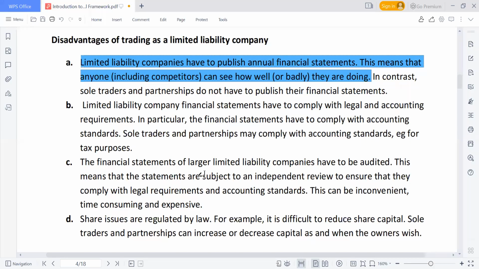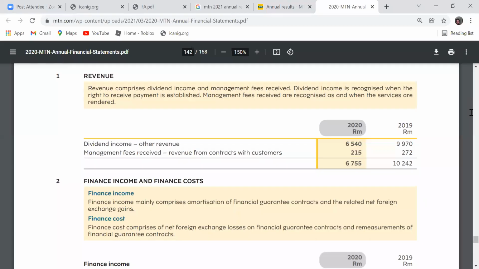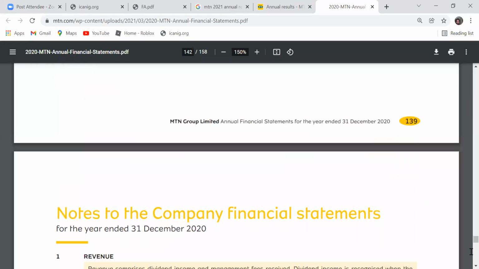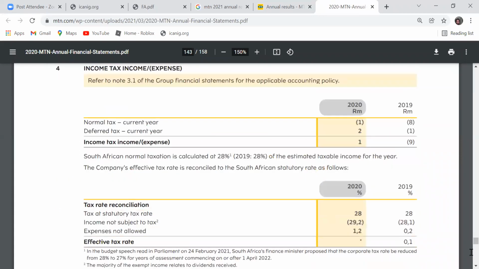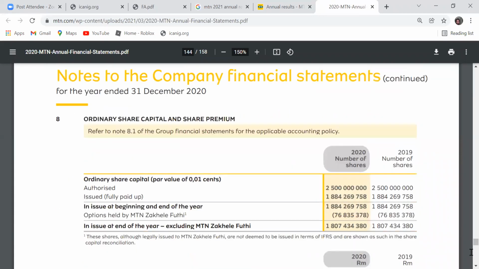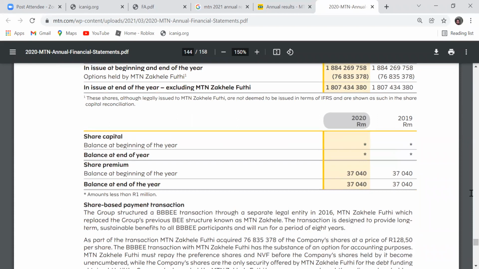This is the current environment. A limited liability company's financial statement has to comply with legal and accounting requirements. If I check this particular report, they also need to tell us the framework they used to prepare this particular financial statement.